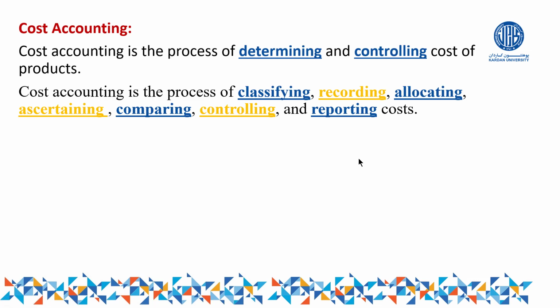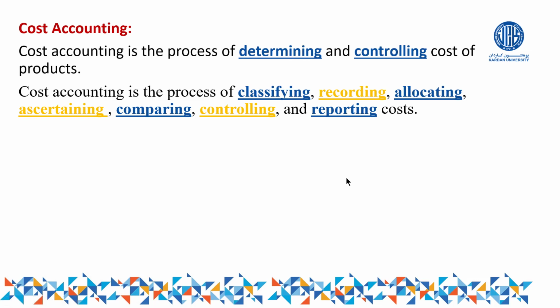This can be called a standard, or a budget or budgetary controls. Later on we will discuss this one. So whatever is the cost of our product, we compare with that actual. After that, we go for the step of controlling, why it is more, why it is less, then we go for the step of reporting.